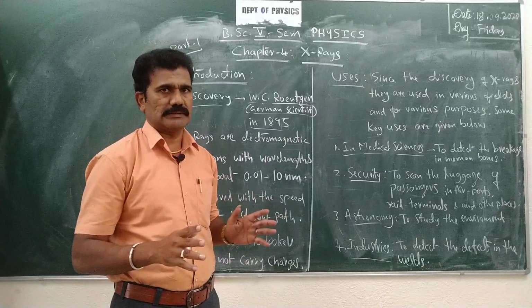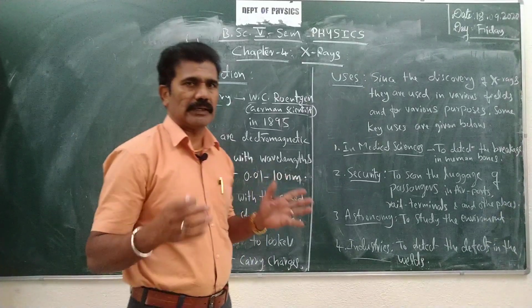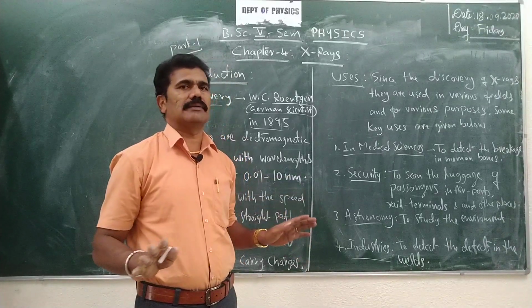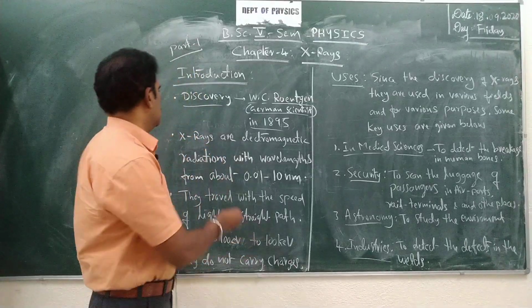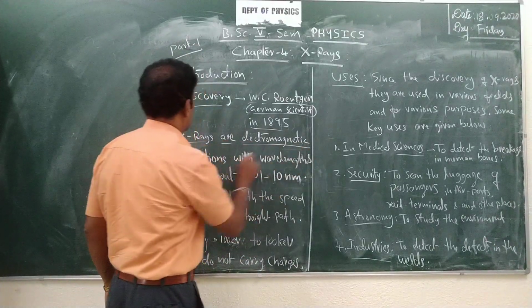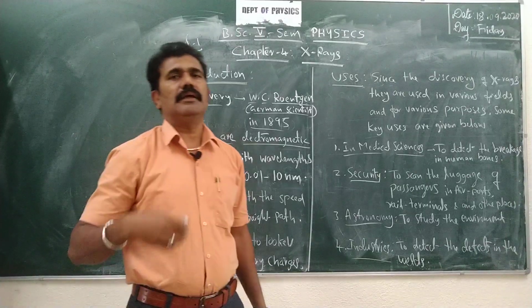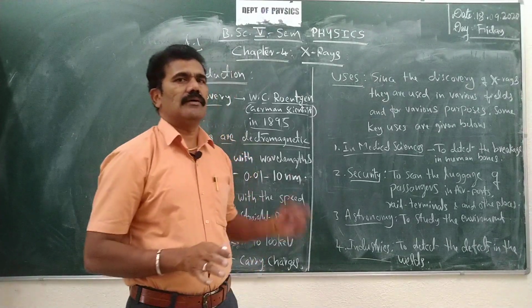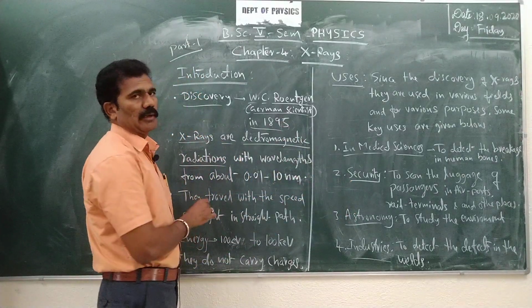So basically X-rays are nothing but electromagnetic waves, like all other light waves. We can say X-rays are electromagnetic radiations. The difference between ordinary radiation and X-rays is found in the wavelength. So you have to observe the wavelength of these electromagnetic waves.